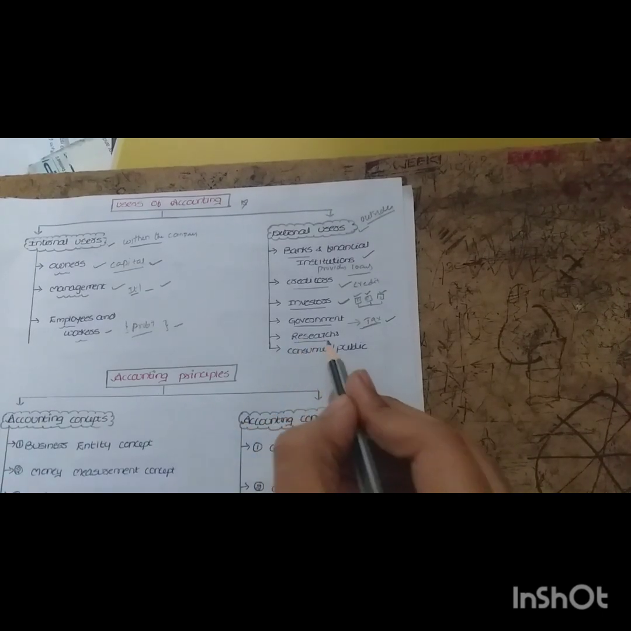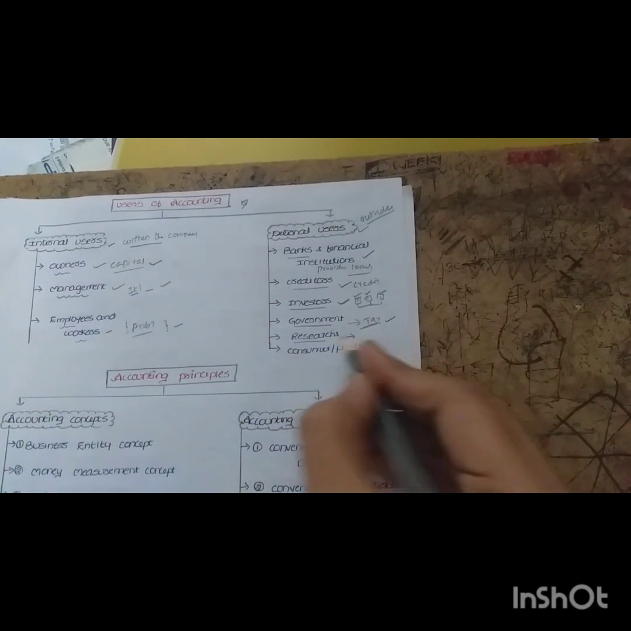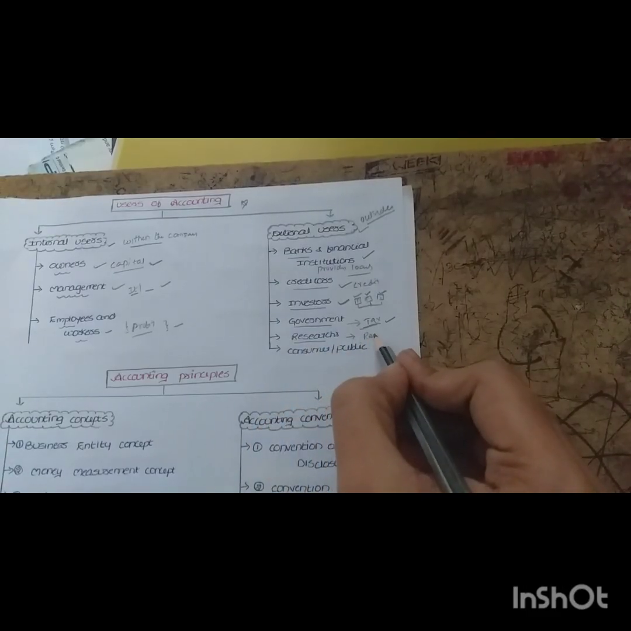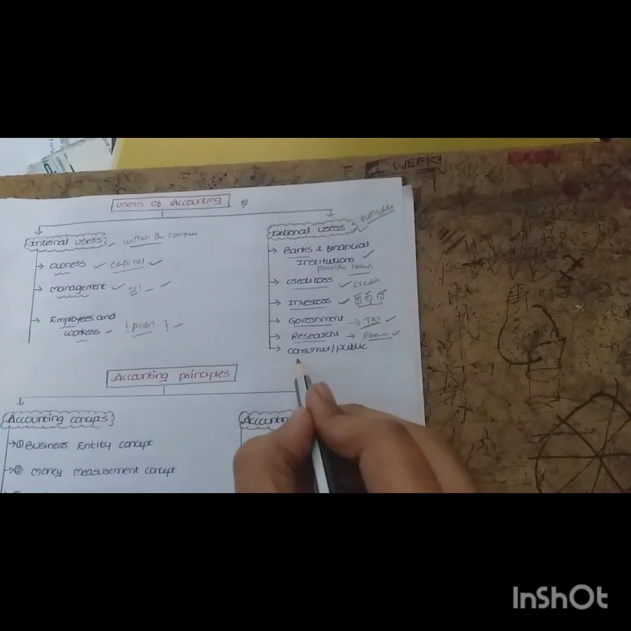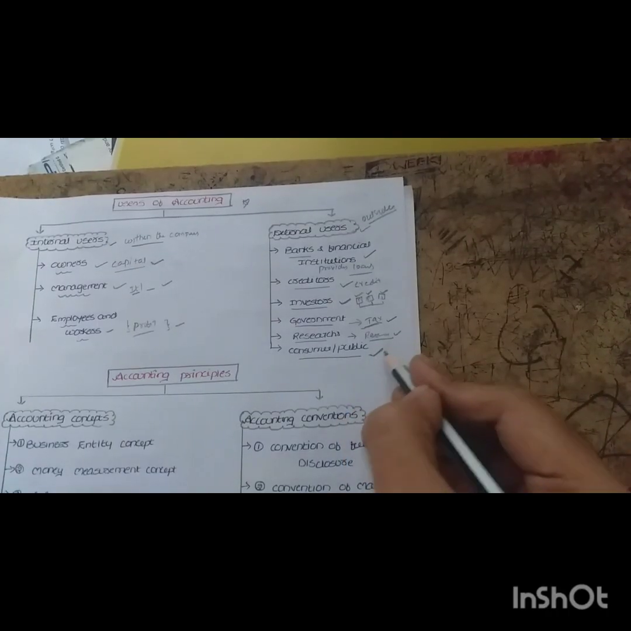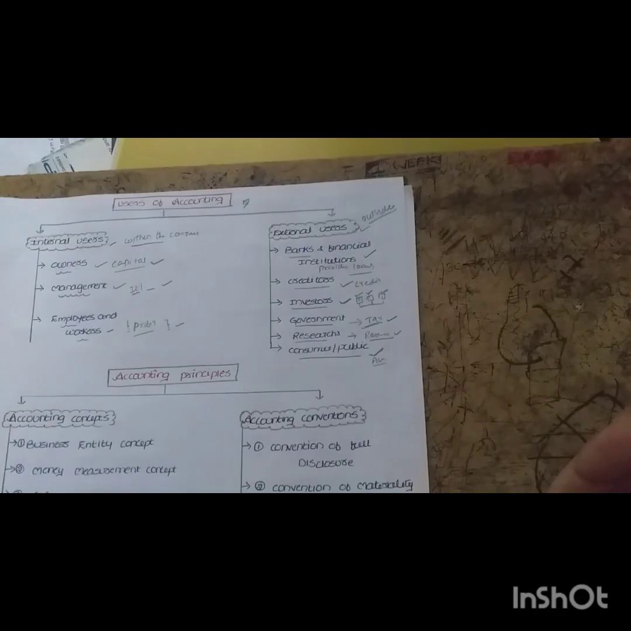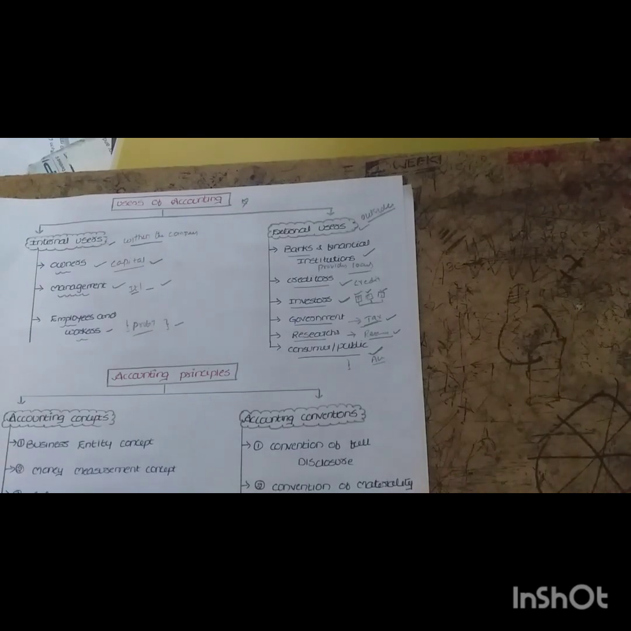Next one, researchers. Why do researchers also need your information? Means he is going to do the research work. So about your company, if you are providing information, in the future he is going to do research work on that also. Next one is consumers and public. Consumers and the public also want your financial information, because they want to see which company is good or which company is bad, what they are producing and what they are contributing to the society. So this is all about the users of accounting.